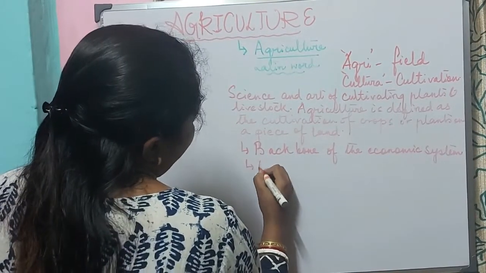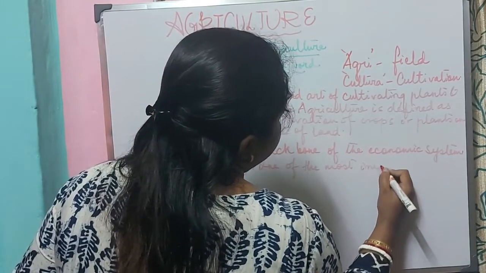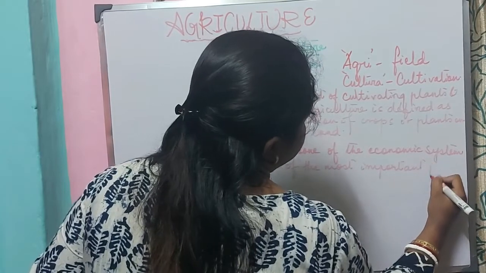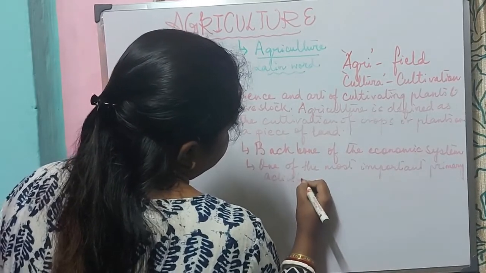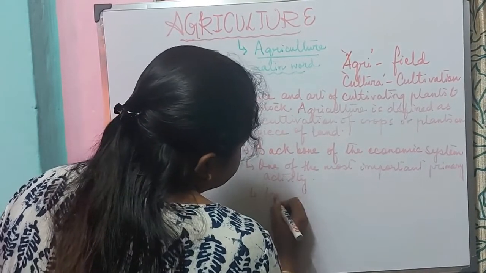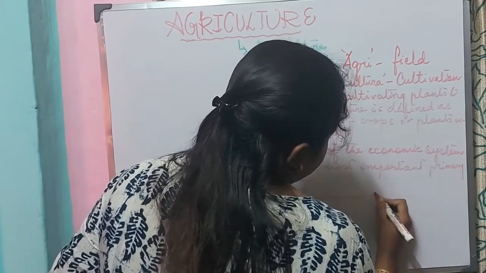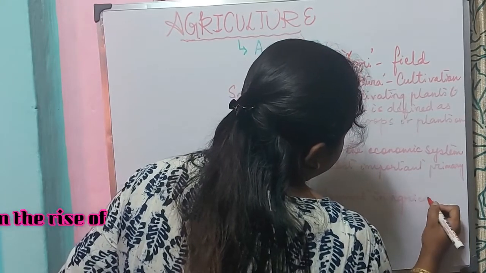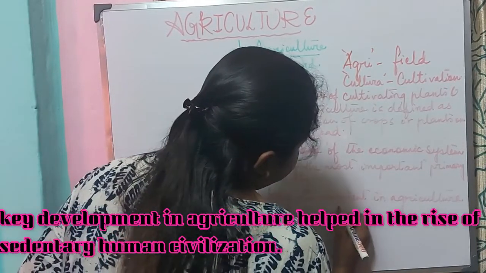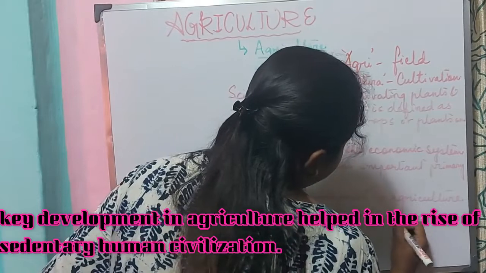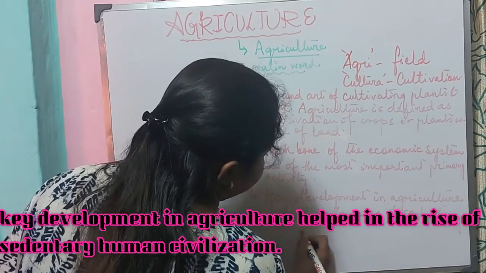It is one of the most important primary activities. A key development in agriculture helped in the rise of sedentary human civilization.